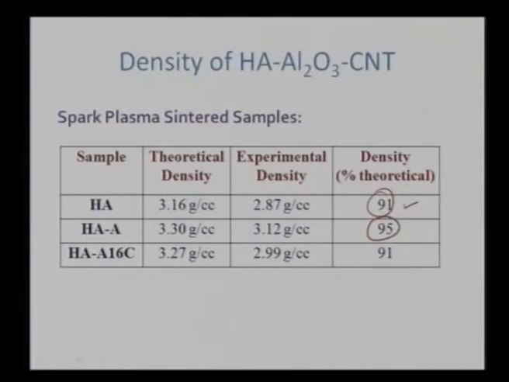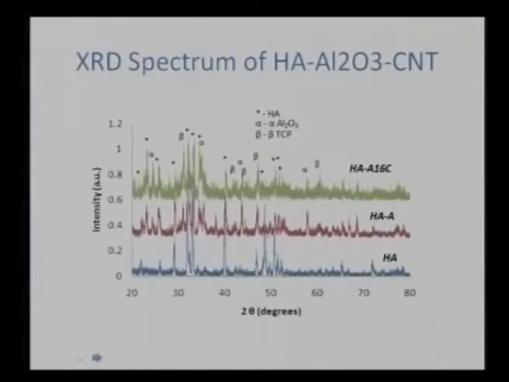We can even control it using spark plasma sintering. In this particular case, we have densities of the order of greater than 90%, and those are listed out here. Once this particular pellet has been synthesized, its X-ray diffraction spectrum was taken. In this case, we can see what is happening with the hydroxyapatite, with alumina, and with carbon nanotube.